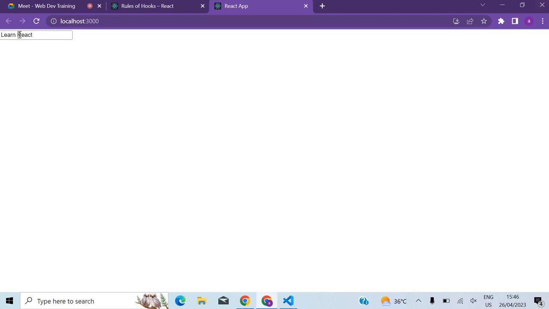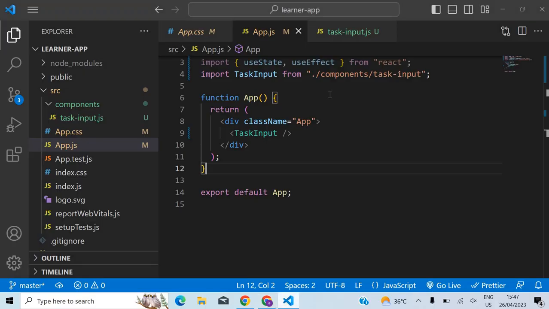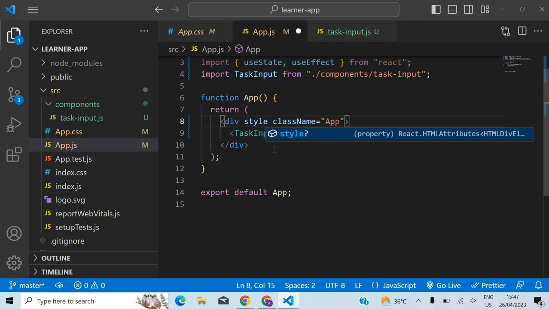Okay, anyway, so we'll add some padding or some margin, whatever it may be, to bring this here. We have this class name, right? For this division I can add some padding, because if I add some padding here, this input component is definitely going to be pushed inside. For that, I'll go for the style here.